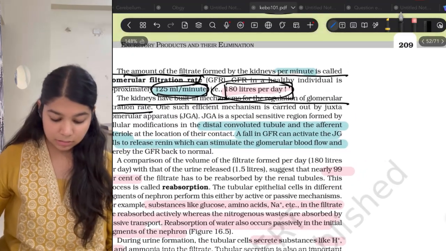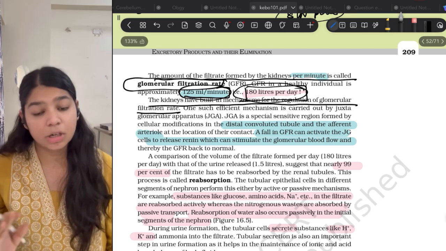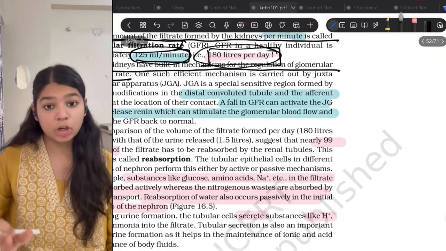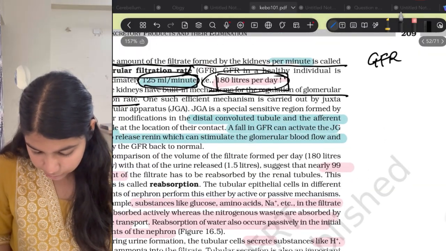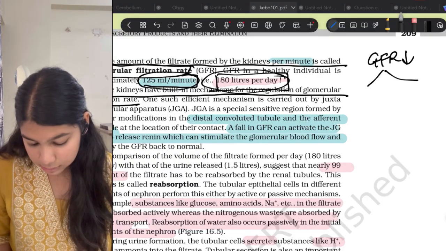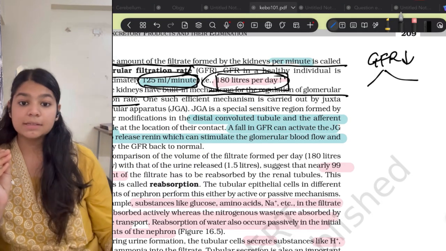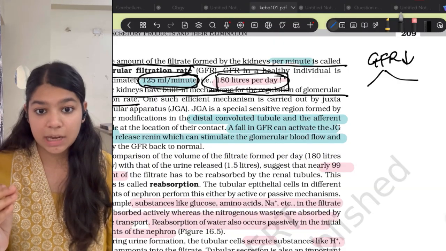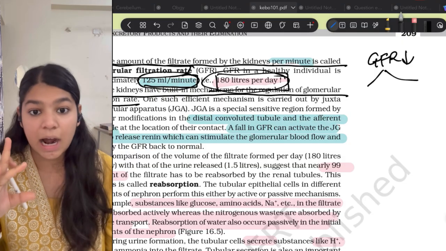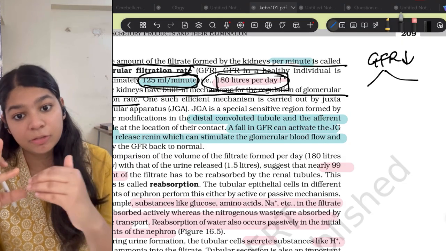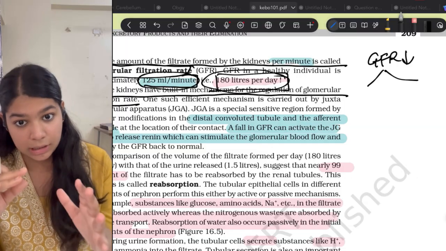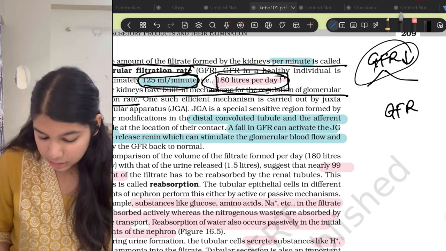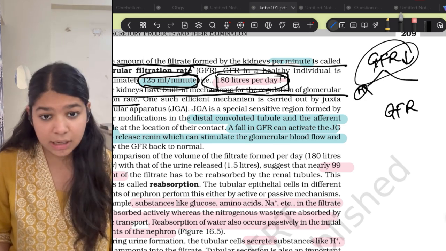How the mechanism works is not given in your NCERT right now, and it is also not necessary for you to know. In the first two years of MBBS you are going to learn this, but in short I'll just explain. So if GFR falls down, then there are some vasodilator factors in the renal artery which get released, and these vasodilators dilate the renal artery. So if the artery gets dilated, more amount of blood will flow through it. If more blood flows through it, then the GFR will automatically increase, right? This is the artery-level mechanism.